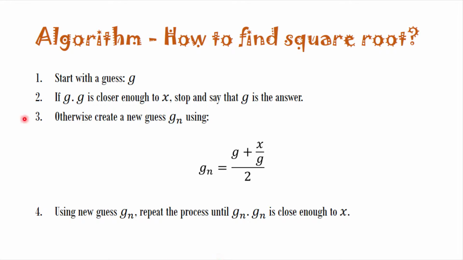This is an algorithm and it is a sequence of steps, and they run in a controlled sequence. For example, this is the first step. You cannot run the second step before this first step. Similarly, these steps can be executed multiple times depending upon the guess, either it is close to x or not.